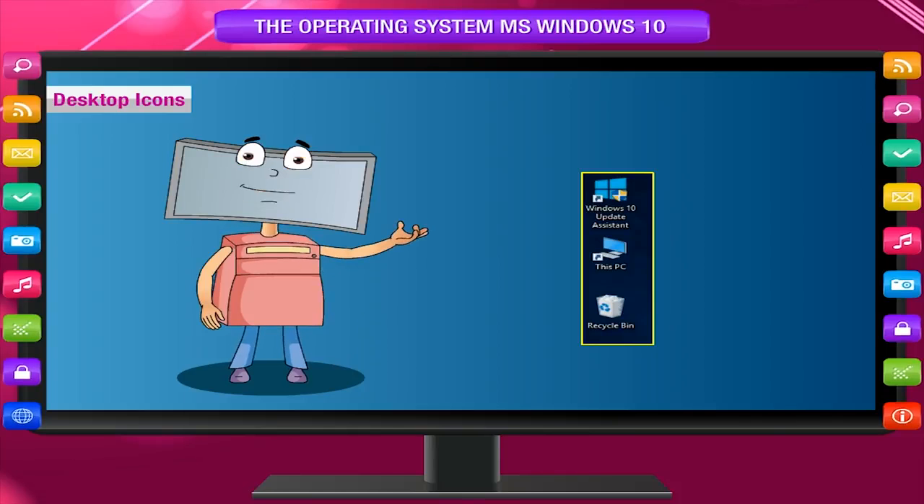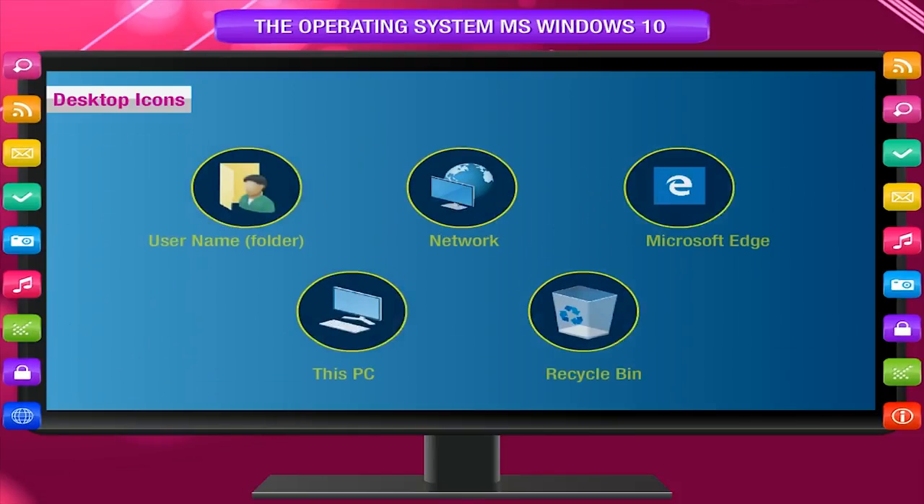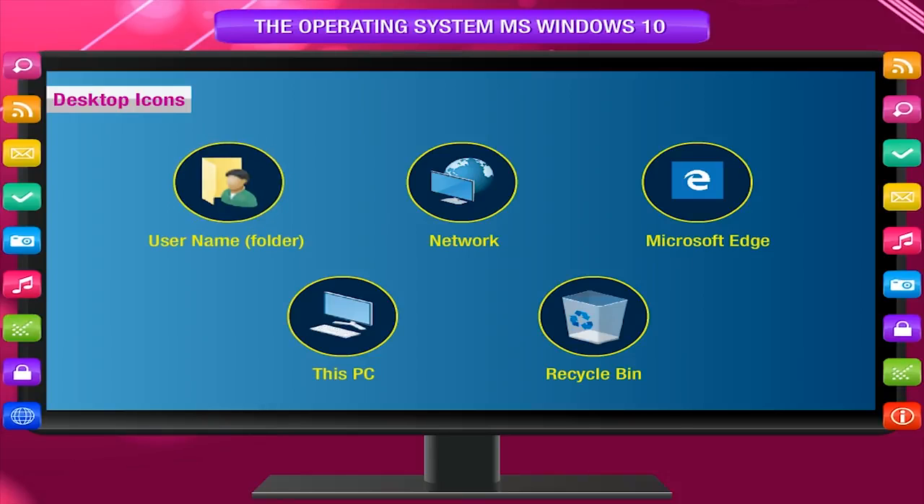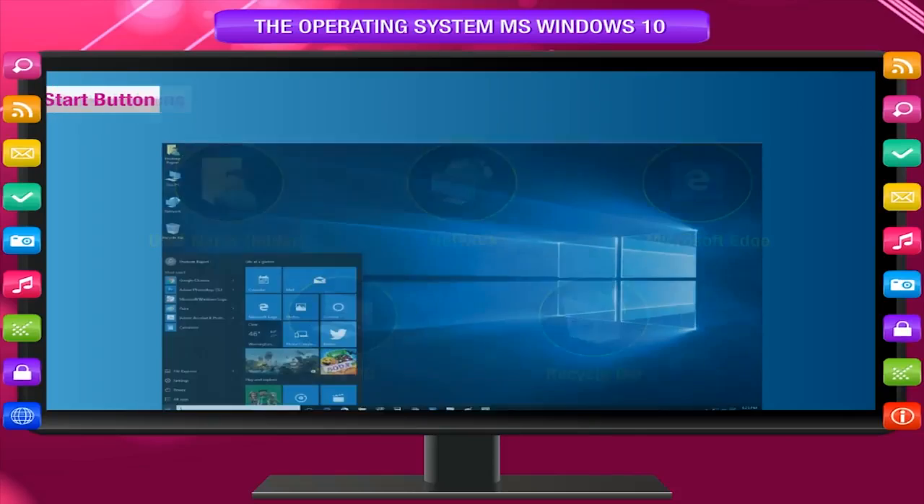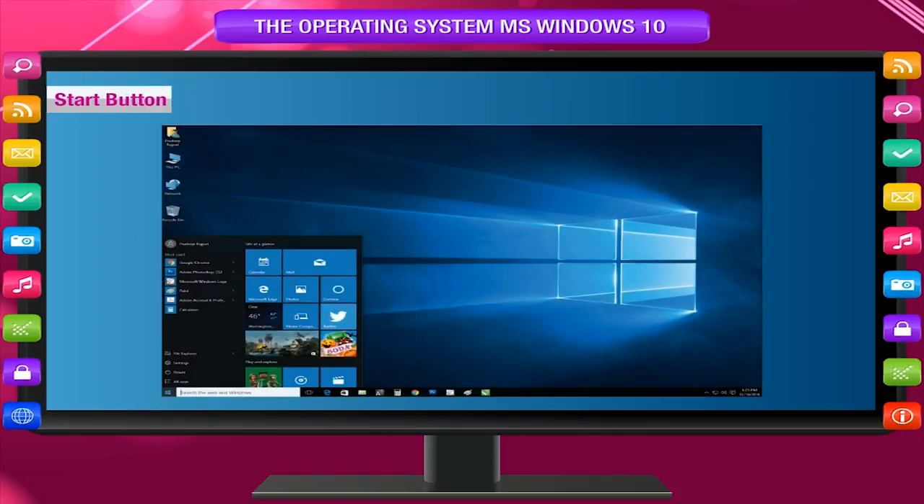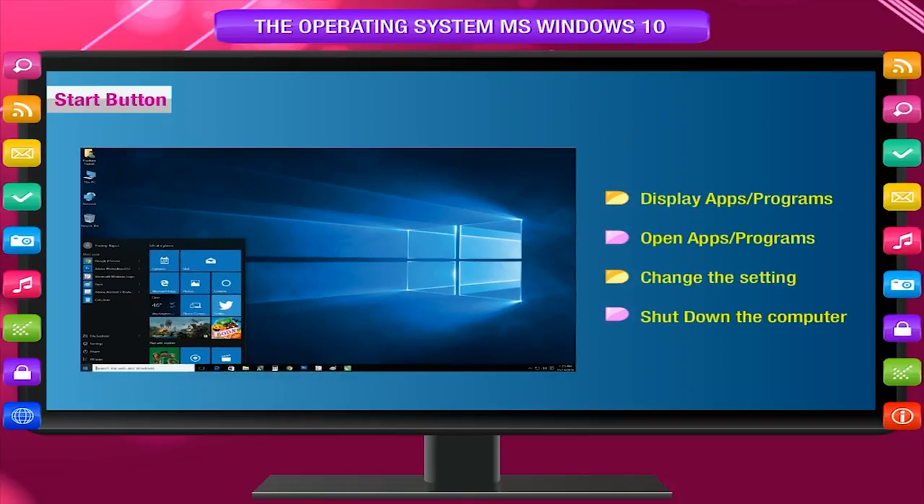The most common types of icons on the desktop are as follows: Username, Folder, Network, Microsoft Edge, This PC, Recycle Bin. The rest of the desktop is made up of the other 4 items, which are joined together to make one standard bar at the bottom of the screen. Start button. It is displayed at the lower left corner. This is used to display apps or programs, open apps or programs, change the settings, and shut down the computer.